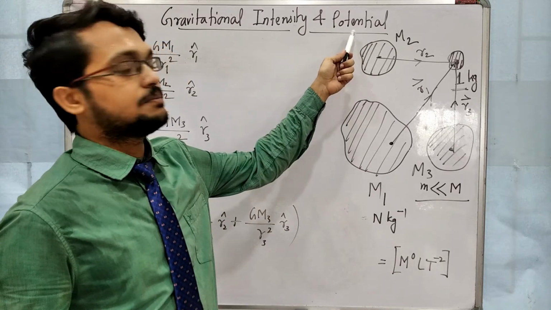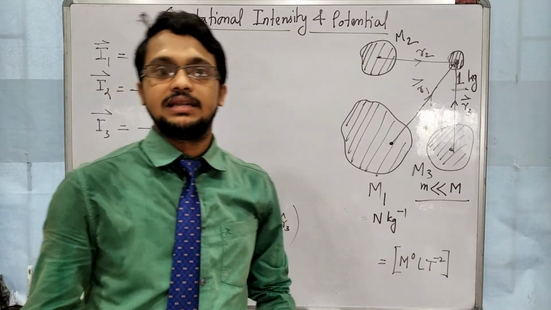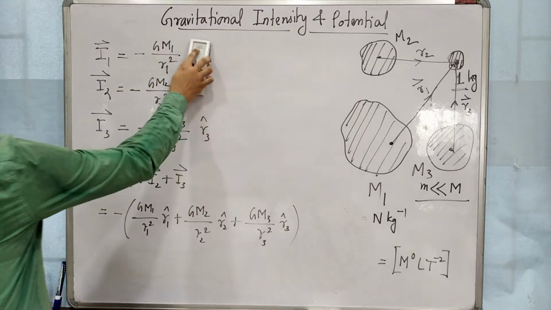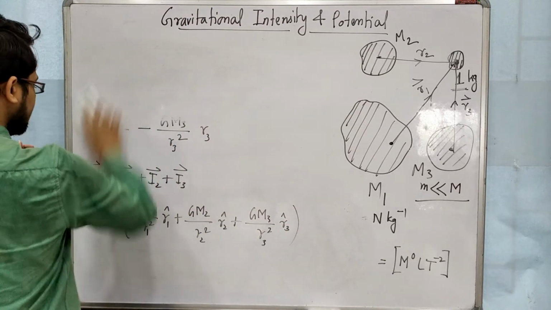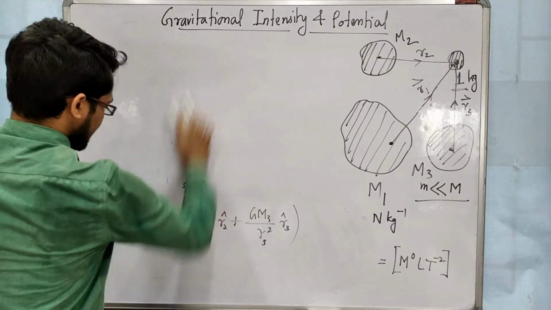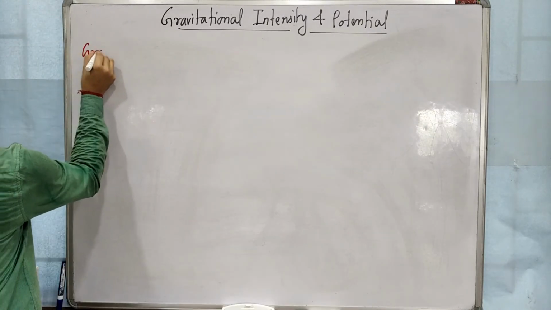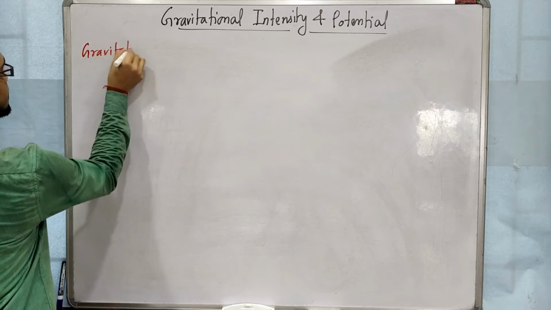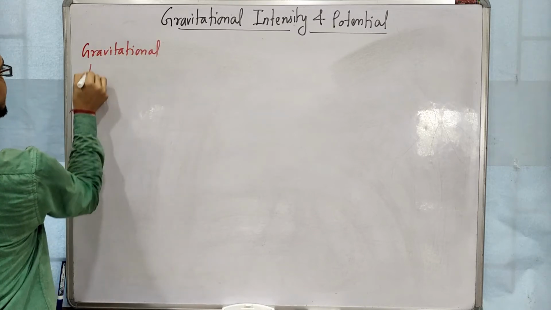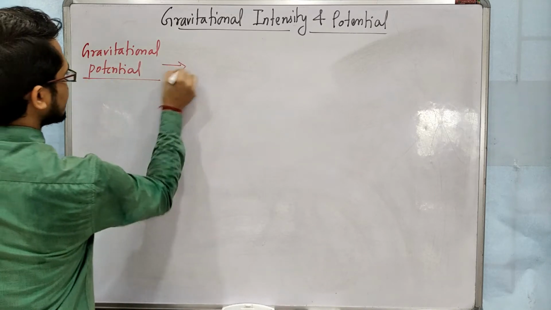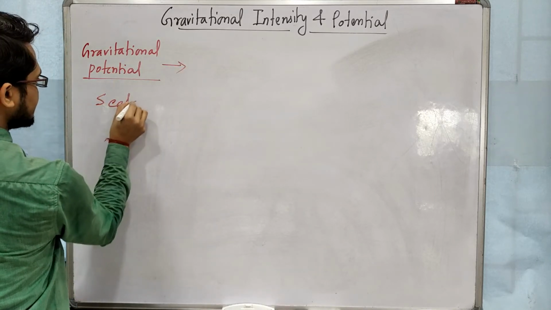And if we find potential, then our calculation will be very much easier, because it is a scalar quantity, and dealing with scalar quantity is much easier than dealing with vector quantities. So gravitational potential, it is the scalar representation.